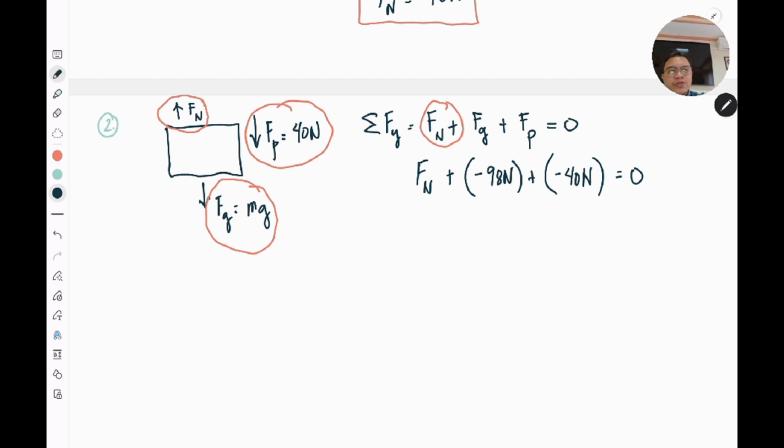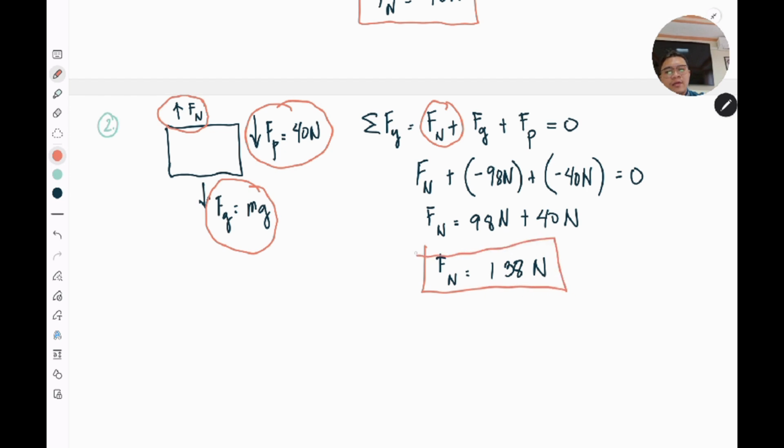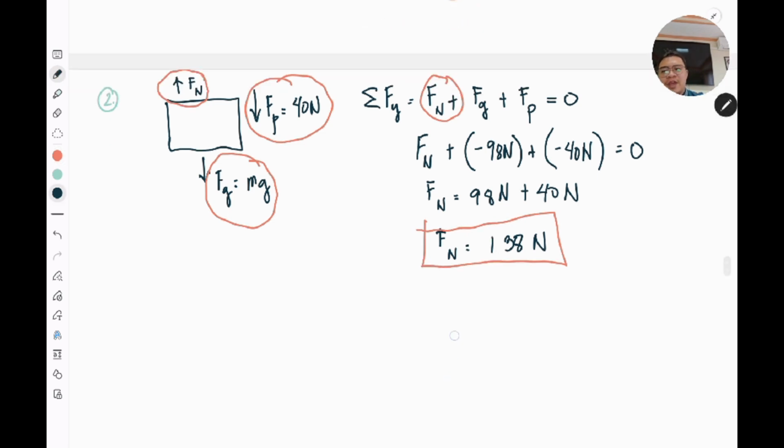Now, transposing these values, we get Fn equal to 98 newtons plus 40 newtons. Adding up these values, our F sub n would be equal to 138 newtons. So this will be our normal force for the second case. Okay, let us now move on to the third case.